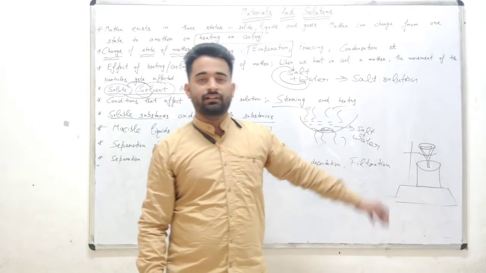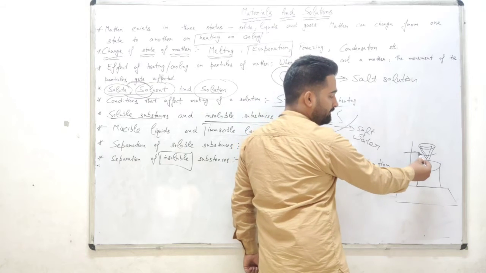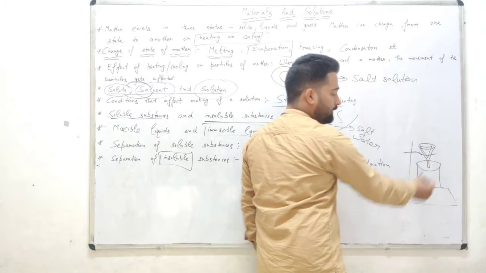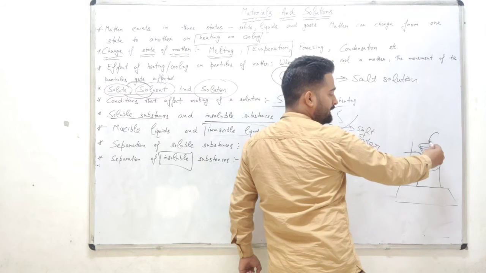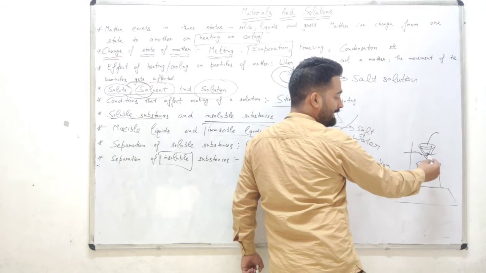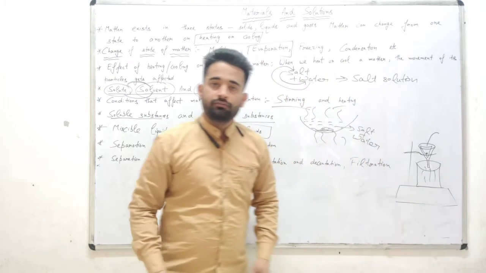Next is filtration. What is filtration? We will take a funnel and a stand. We will hang the funnel on the stand and we will put filter paper into the funnel. As we put sand and water into this, what will happen? Sand will remain here and water will come out. This process is called filtration.